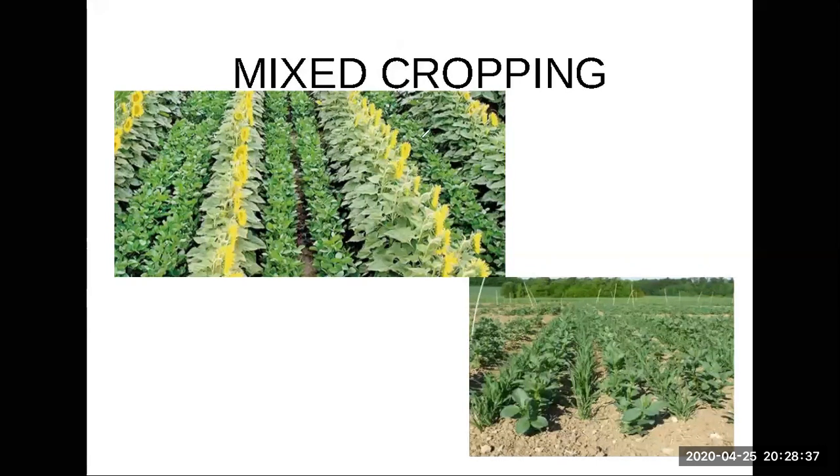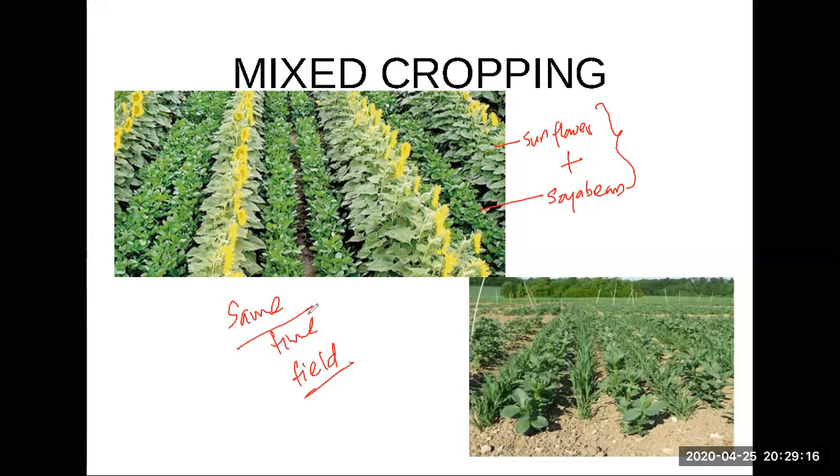Okay. And if you look at this farm, you can see there's sunflower growing here. That's a sunflower. And then you find the soya bean. Soya bean is growing. Again sunflower, soya bean. So you can see two crops growing together. This is called mixed cropping. What's mixed cropping? When you grow two or more varieties, basically a minimum of two different crop varieties, together at the same time in the same field. Remember, it should be grown at the same time in the same field. Then you can call it mixed cropping, right?